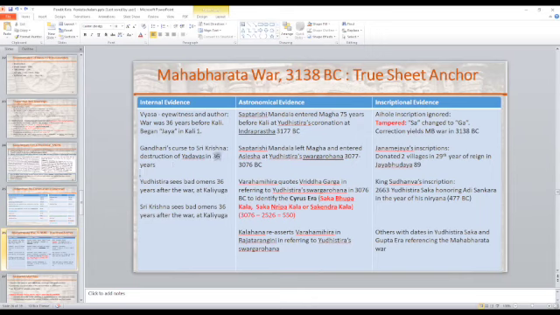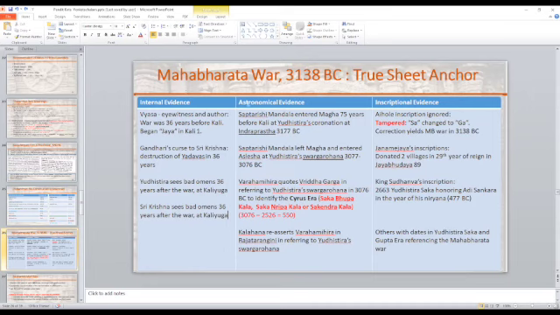Is that a coincidence? And 36 years after the war, Yudhishthira sees bad omens. Sri Krishna sees bad omens, and that coincides with his Niryana. And that is when Kali Yuga starts. So this is the internal evidence from the Mahabharata itself.